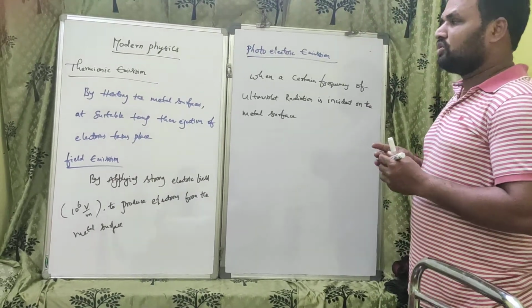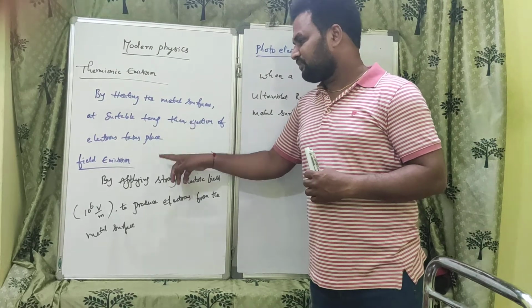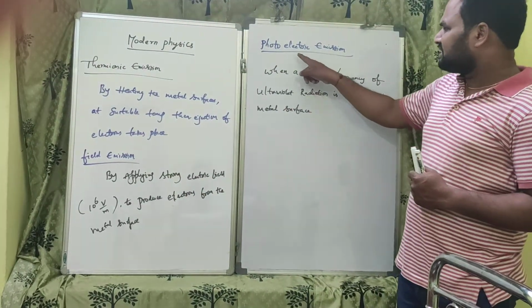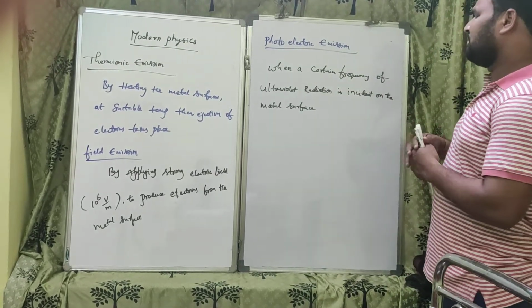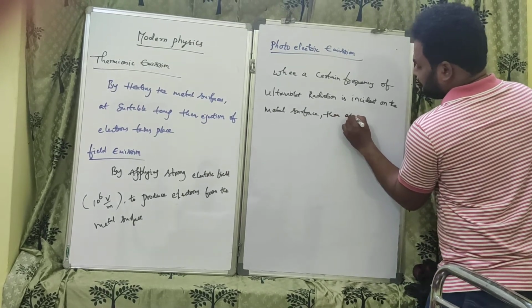In thermionic emission, it is by heating the metal surfaces. In field emission, by applying a strong electric field. Whereas in photoelectric emission, a certain frequency of ultraviolet radiation is incident on the metal surface, then ejection of electrons takes place.